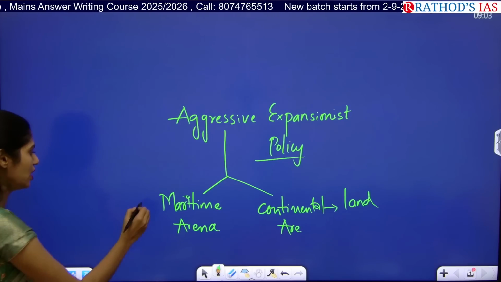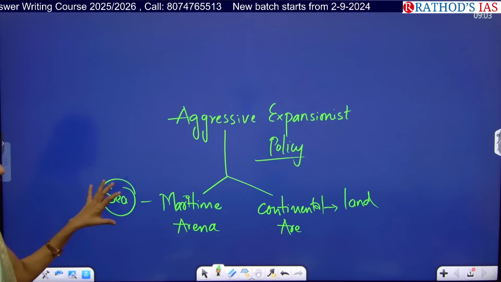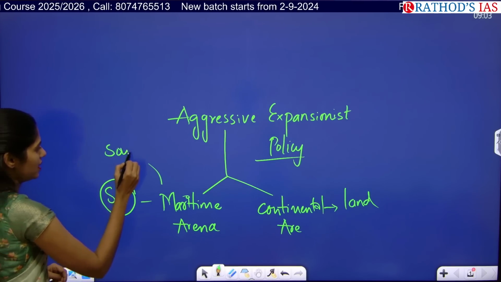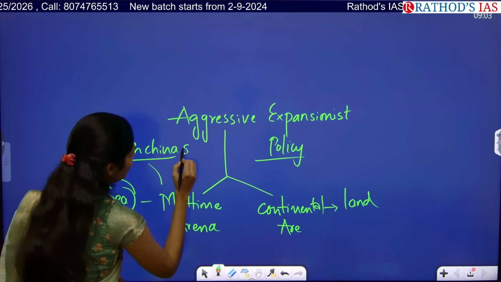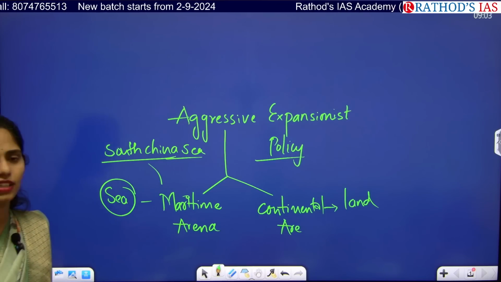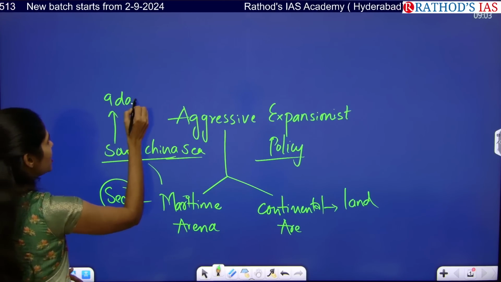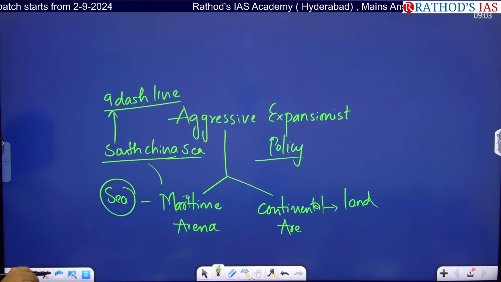Whenever it is sharing a boundary with water or sea, that is called the maritime area. You know about the South China Sea, right? In the South China Sea, China is having disputes with a number of countries sharing boundary with it. There China came up with a concept called the 9-dash line. So what is this 9-dash line? Any idea?